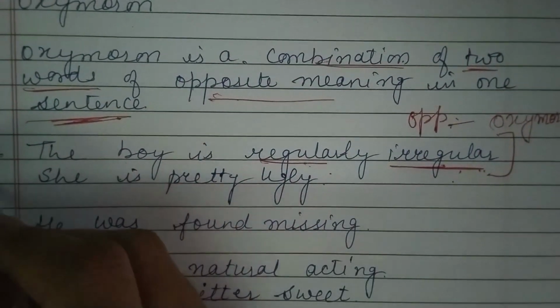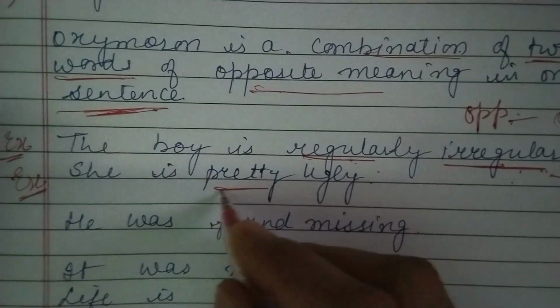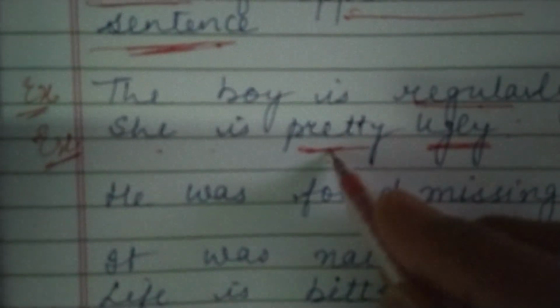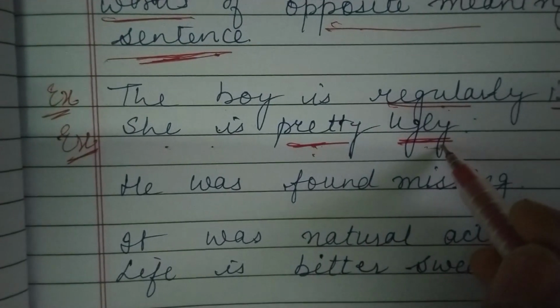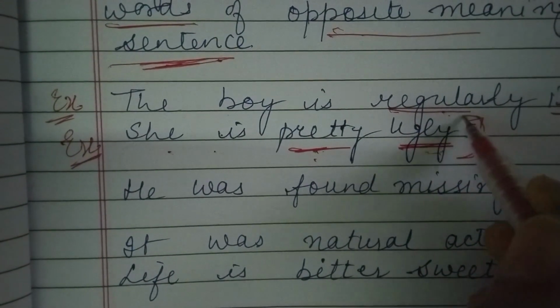Again, you can see this could be easily understood by the examples. She is pretty ugly. So pretty and ugly, these two are opposite words, but now you must have found out the meaning.